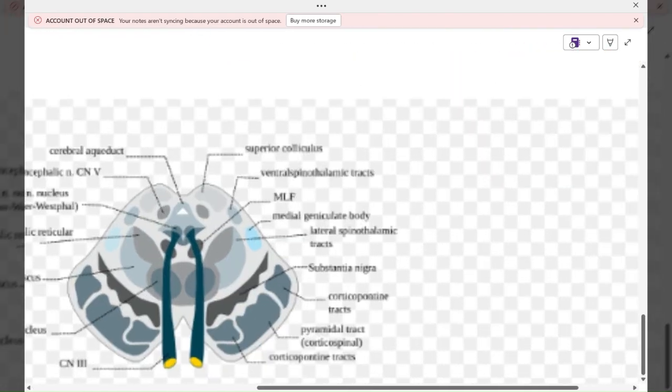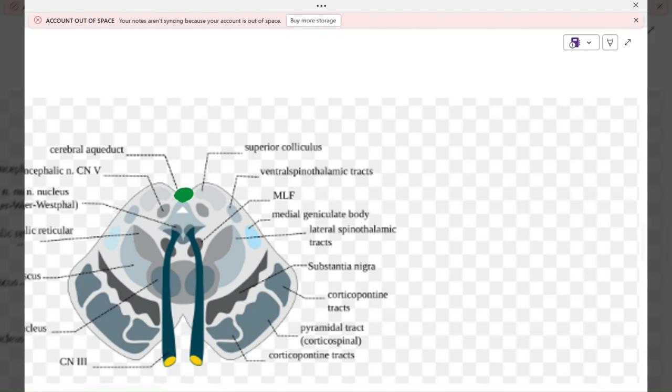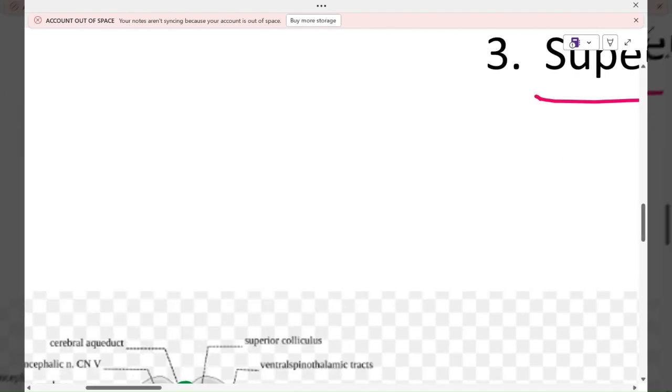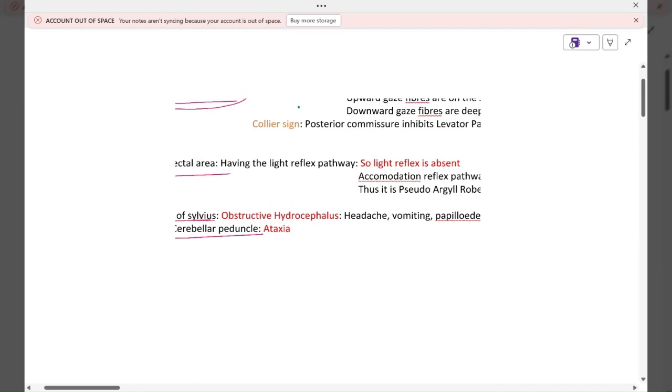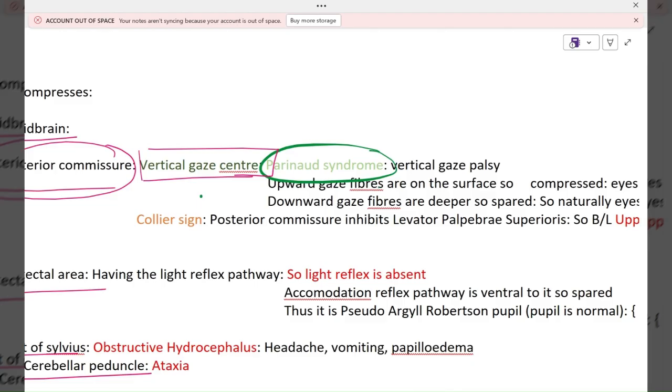This is a section of midbrain, and you can see the posterior commissure. What does this posterior commissure have? It has the vertical gaze center. Now we have already seen conjugate gaze deviation, which is a very important localizing sign in strokes. It is present in pons, and this is midbrain, which is above pons. So the posterior commissure of midbrain has the vertical gaze center.